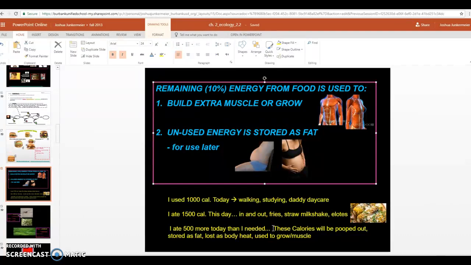So what's going to happen with these calories? Well, again, these calories could be pooped out. It could be excreted as waste material. It could be stored as body fat. It could be lost as body heat.